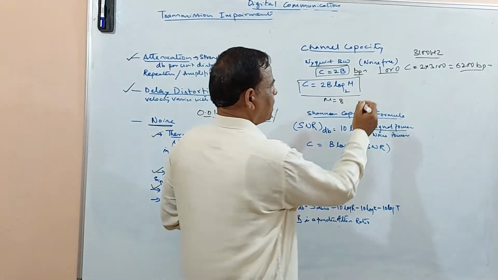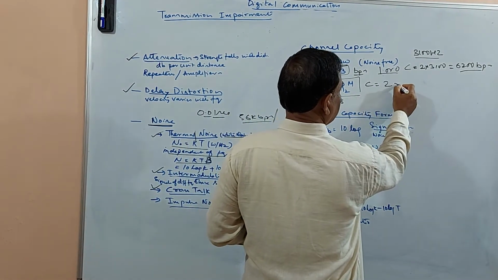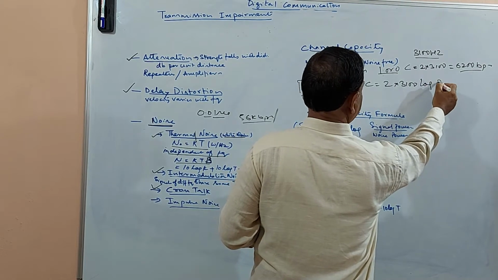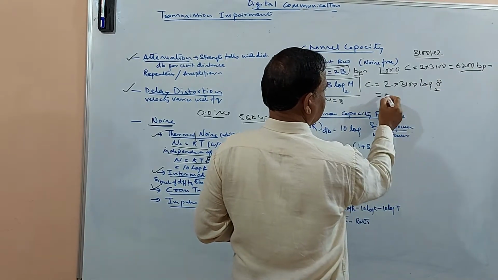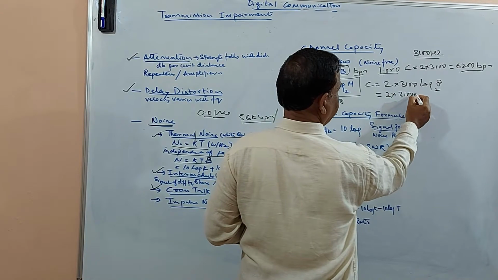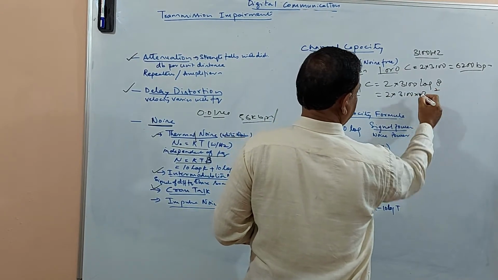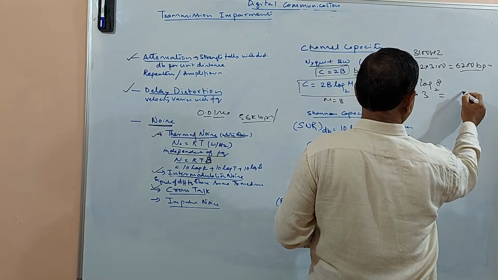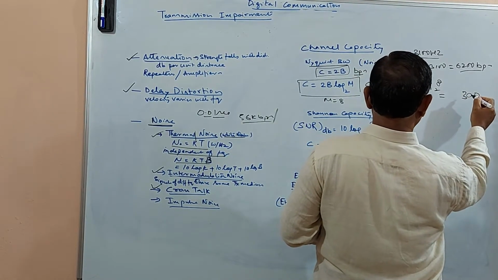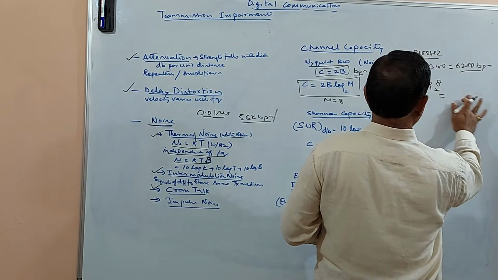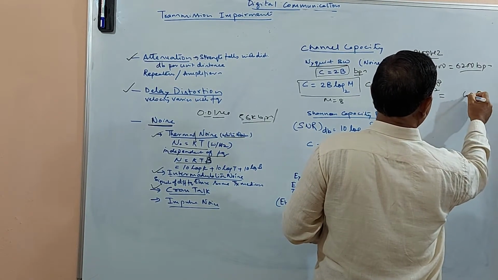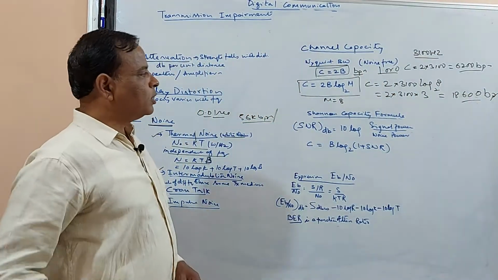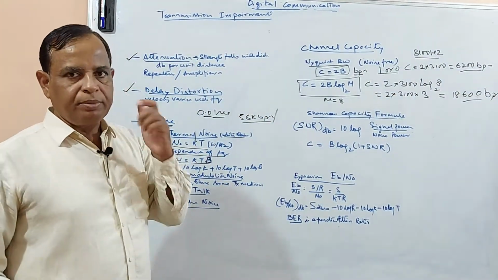So then the channel bandwidth will be 2 into 3100 into log 8 to the base 2. So it comes around 2 into 3100 into 3, which is 18,600 bits per second.